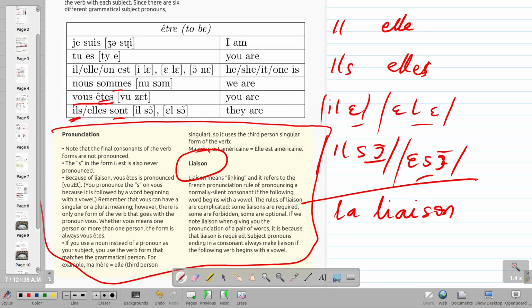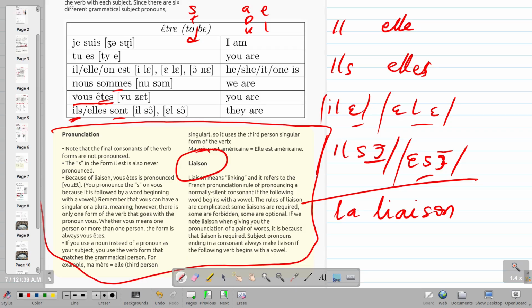Wow, look at that. In French, in a lot of cases, when the first word ends in a consonant, S, T, D, and the word coming after it begins with a vowel, A, O, U, E, I, you pronounce those two words together as if they were one single word, and that is called liaison.